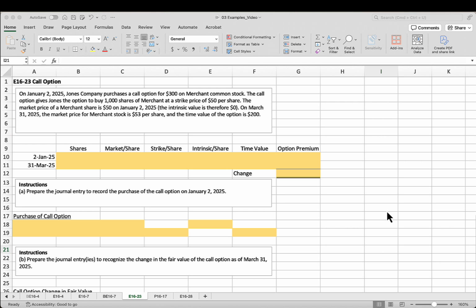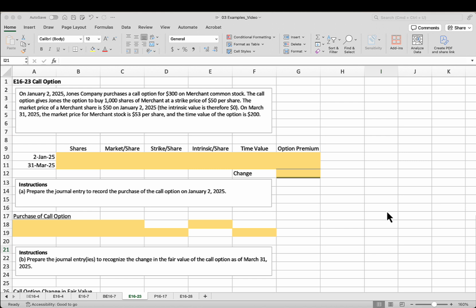For this example, we have a call option. So on January 2nd of 2025, Jones Company purchases a call option for $300 on merchant common stock. The call option gives Jones the option to buy 1,000 shares of merchant stock at a strike price of $50 per share. So a little bit of terminology here. The word call option. So a call option is the option to buy, whereas a put option would be the option to sell. The market price of a merchant share is $50 on January 2nd of 2025.